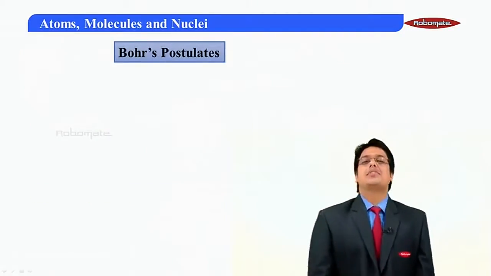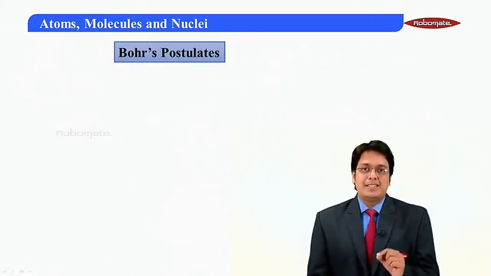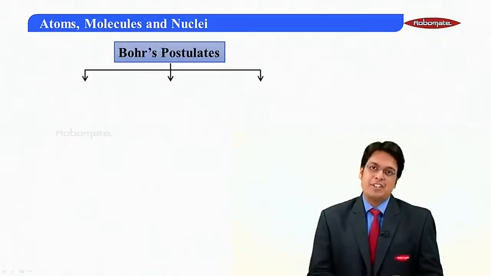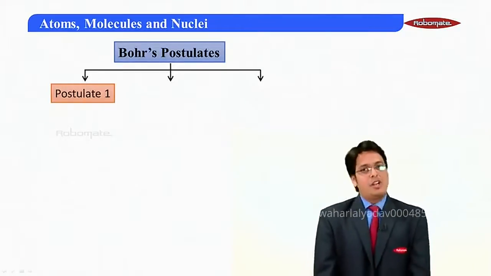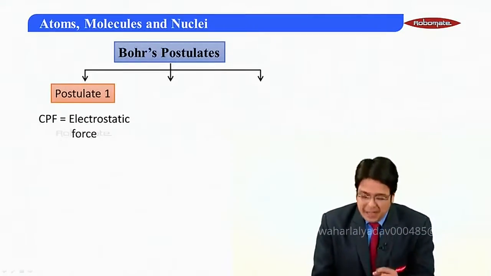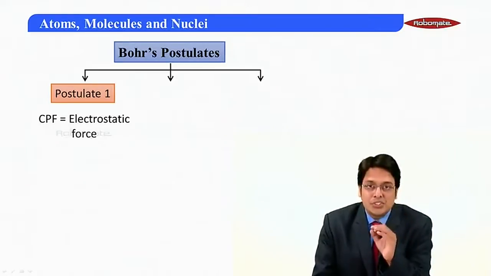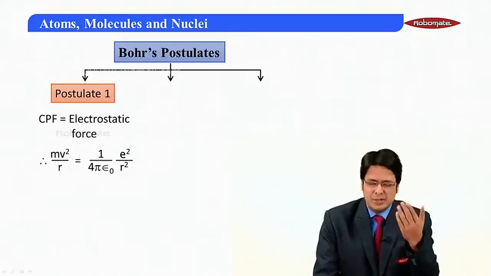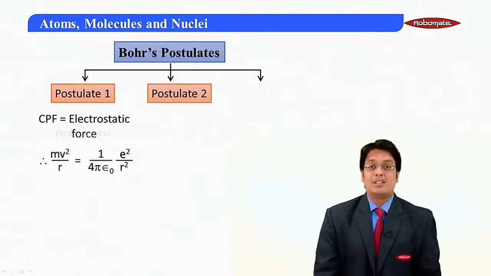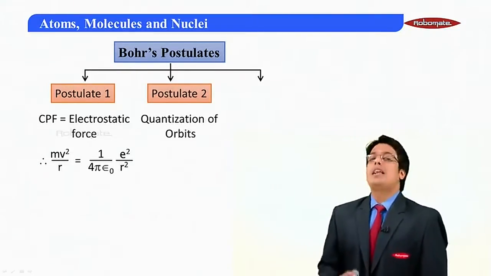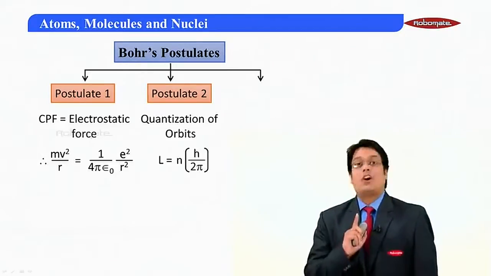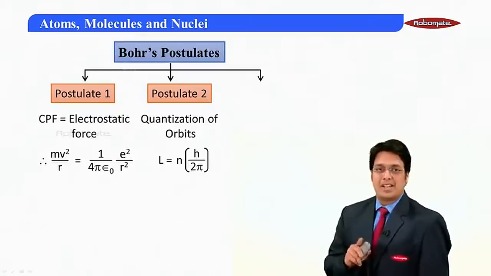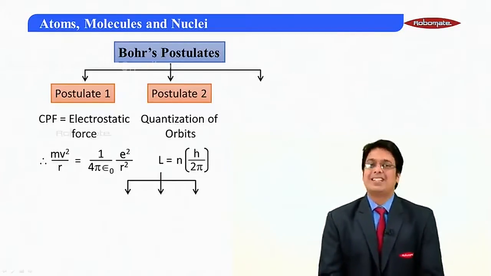Dear students, take a pen, take a notebook and draw this table. This is called a tree diagram, in which I will show you the three postulates. Postulate number 1: centripetal force is equal to electrostatic force, in which mv square by r is equal to 1 upon 4 pi epsilon 0 e square by r square. Simple. Then we have postulate number 2, in which the angular momentum of the orbits is quantized and L is equal to nh upon 2 pi.